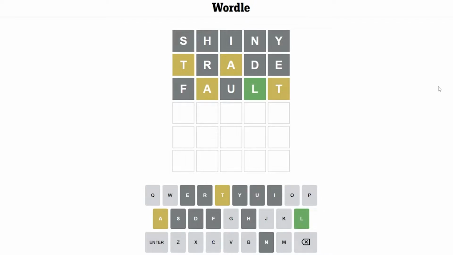Okay, so what could this word end with? It could end with A, maybe K, maybe M, maybe 2 L's. Word could be atoll. I'm not thinking of other words it could be, so I think we'll just give this a try.